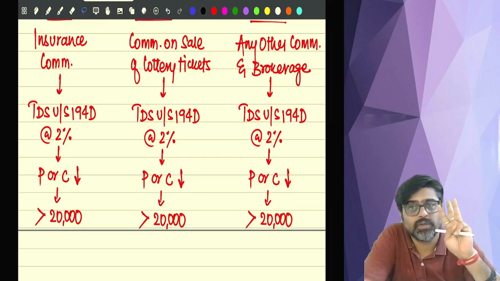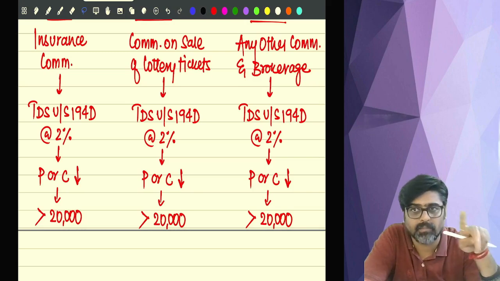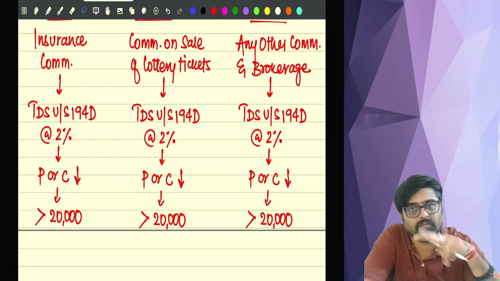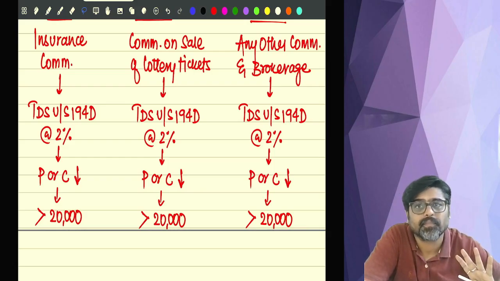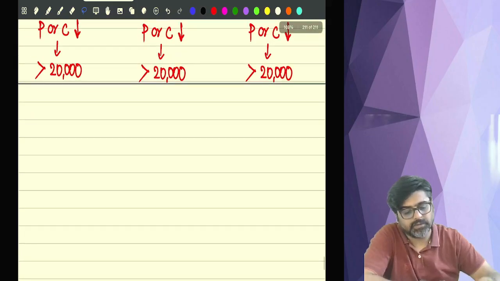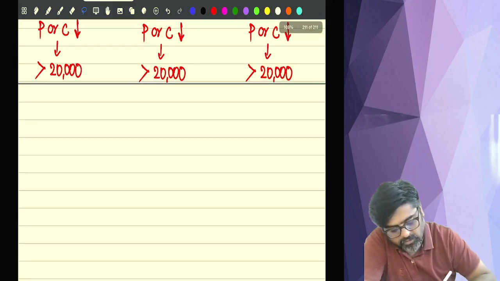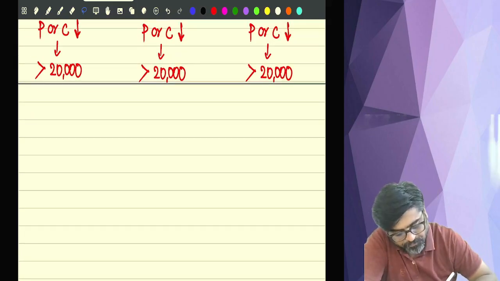Yes or no? So these three sections, do it together, okay? Because the limits are same, rates are same, everything is same. Only the sections are different. That's it. Understood? Okay. Now see, after 194D, there is one more section, 194DA.